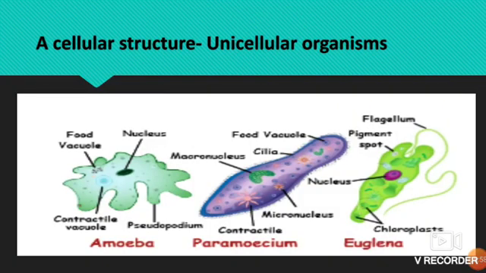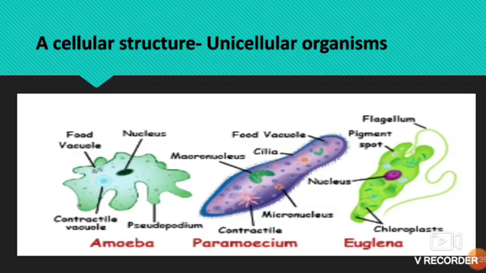Now let's go to the next characteristic, that is cellular structure. Living things are made of small units called cells. Our bodies are made up of cells. They are very, very small. Some living things are made of a single cell and some are made of many cells.